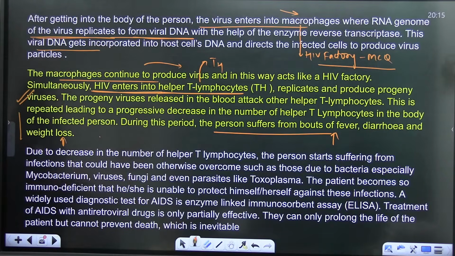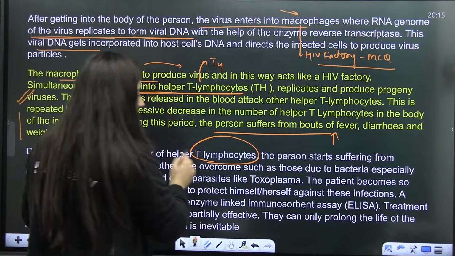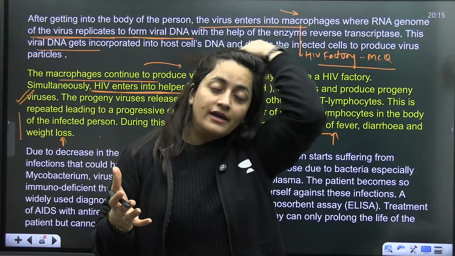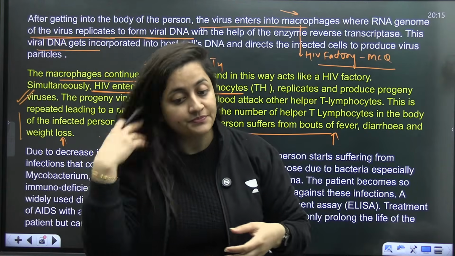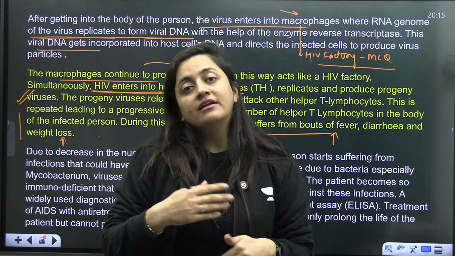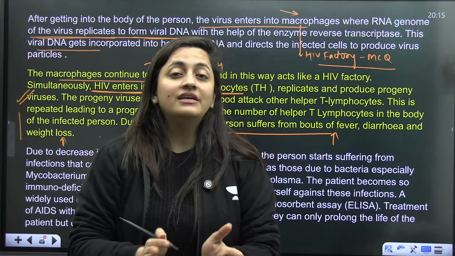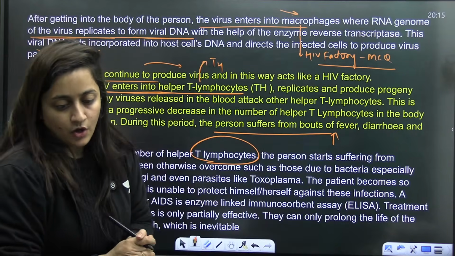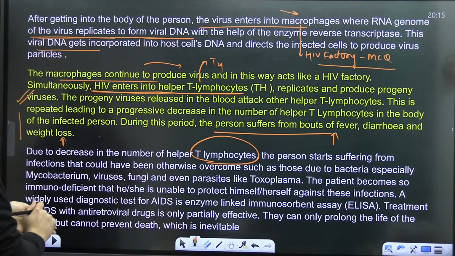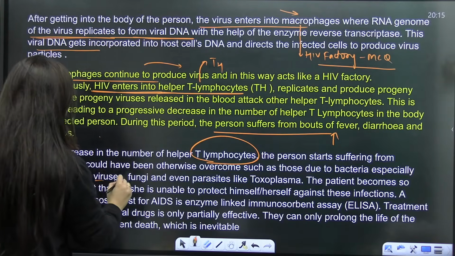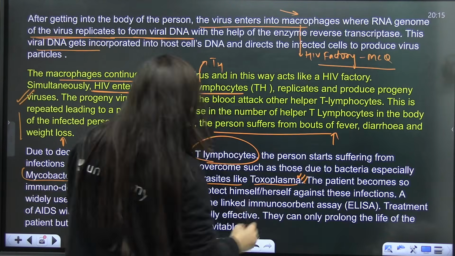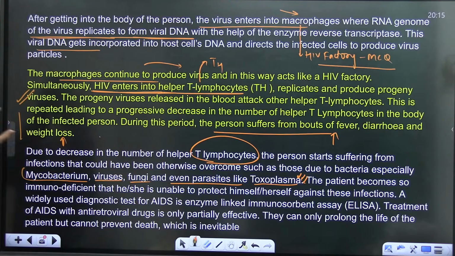So when T lymphocytes are fewer, other pathogens will be like, wow, we have the party in the human body, right? Its immune system is not working. So many other pathogens will come and say, let's have a party in that particular human. That person will get affected with many other diseases because the reason is very simple: the immune system is not working. Got that? So here you can see mycobacterium, viruses, fungi, and even parasites like toxoplasma. They will enter that human body and cause infection there.